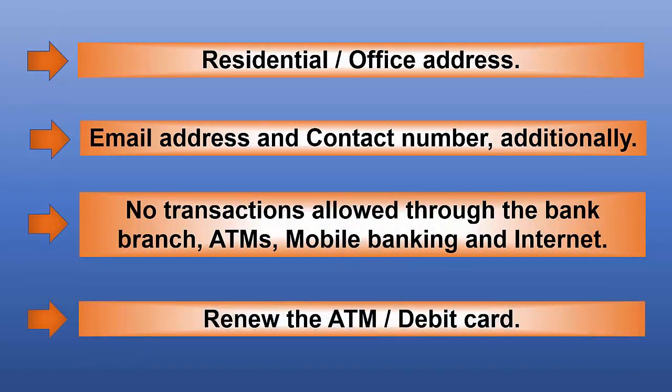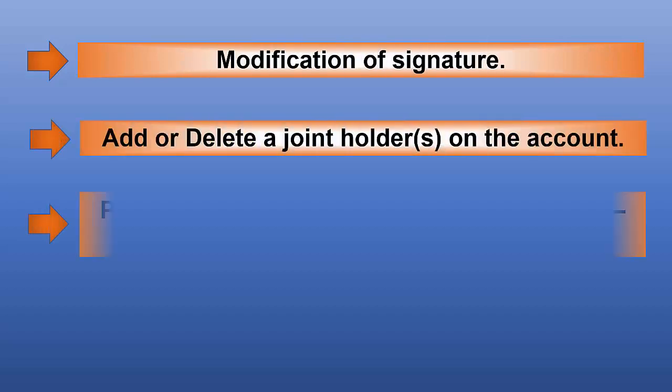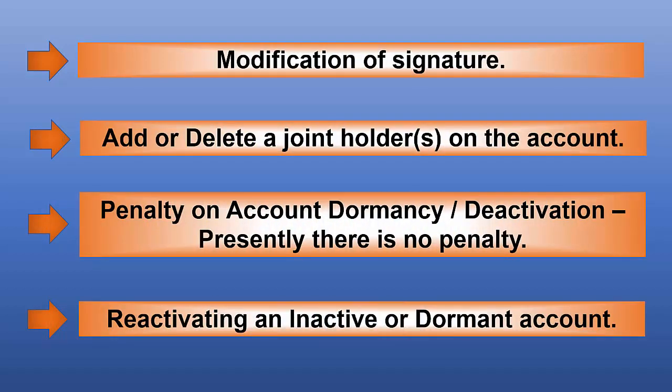Additionally, no transactions are allowed through the bank branch, ATMs, mobile banking, and internet. Renew the ATM or debit card. Modification of signature, add or delete a joint holder on the account. Penalty on account dormancy or deactivation. Presently, there is no penalty.